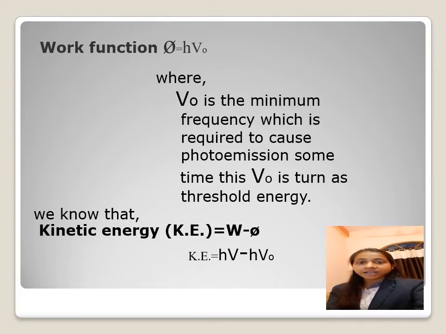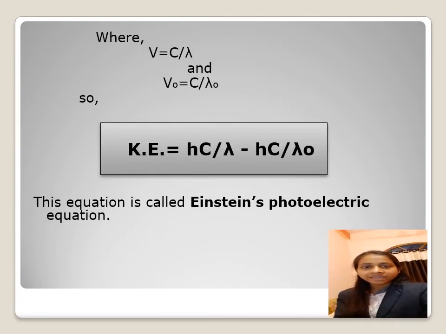We know that kinetic energy is equal to the difference between quantum energy and the work function. Now we substitute the value of quantum energy W as h mu and the value of work function phi as h mu naught. So we get the kinetic energy is equal to h mu minus h mu naught, where the value of mu is equal to c upon lambda and the value of mu naught is equal to c upon lambda naught.